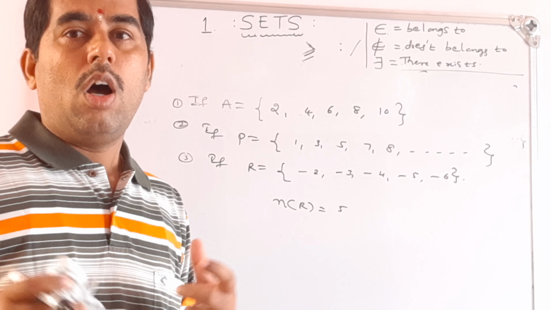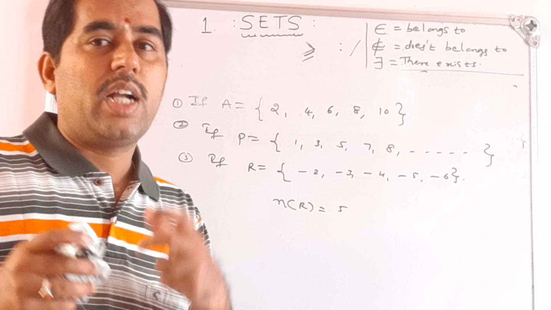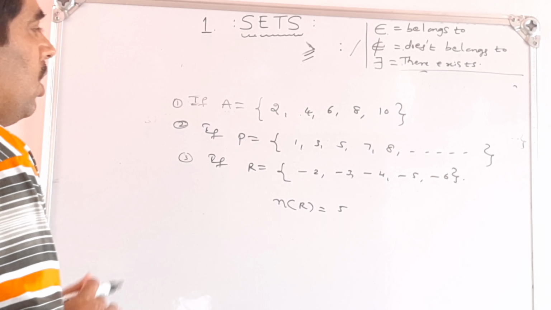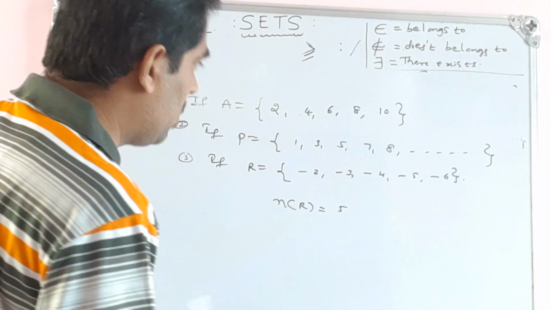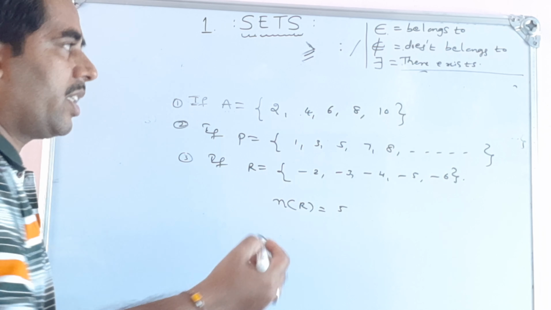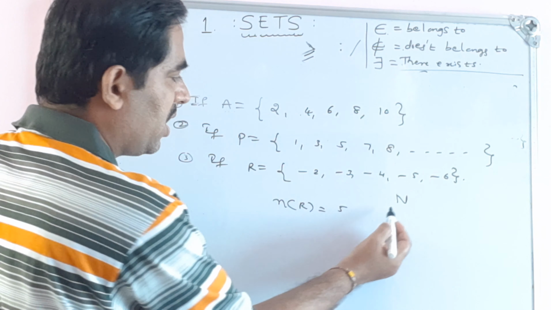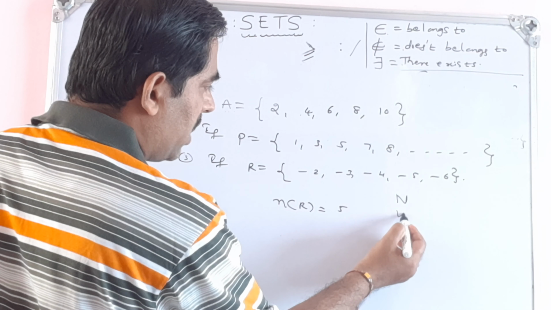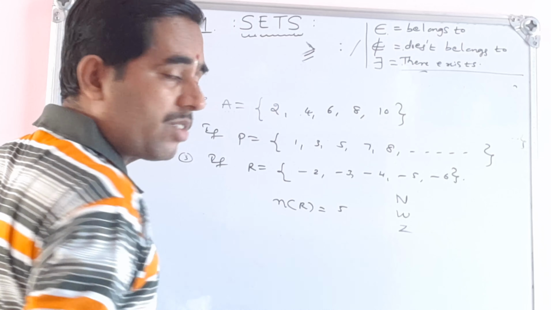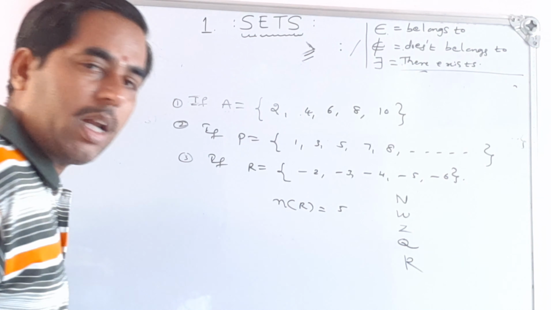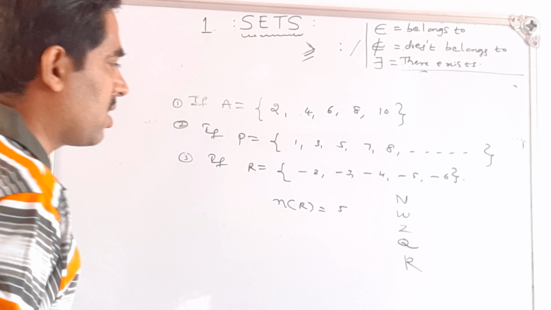Okay, so how do you write the sets? Sets can be written by using the flower brackets. At this point, we have written so many types of sets here. The standard symbols: the set of natural numbers, then the set of whole numbers, the set of integers, the set of rational numbers, and the set of real numbers. Okay, so we have discussed all these things.